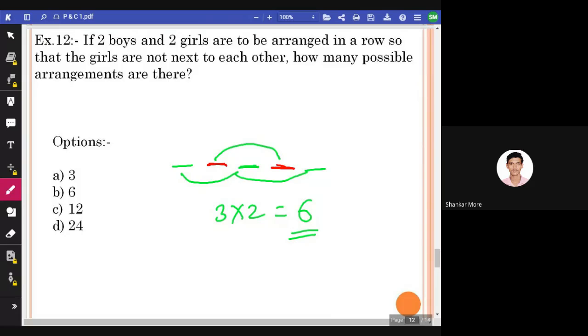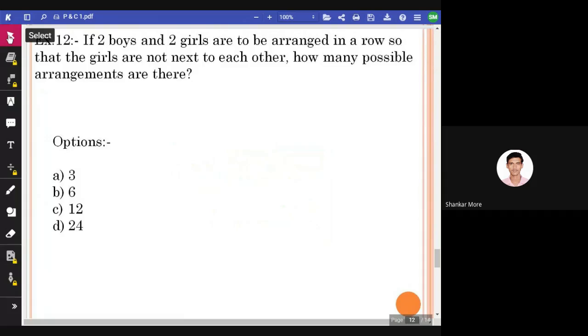Okay, please explain again. See, two boys are there, two girls are there. We have to arrange them in a row such that two girls should not be next to each other. मतलब दो गर्ल्स जो है वो एक दूसरे के साइड में या फिर एक दूसरे के आसपास नहीं होनी चाहिए. So इसका मतलब क्या होता है? There are only two boys and two girls. So they should sit alternatively, right?